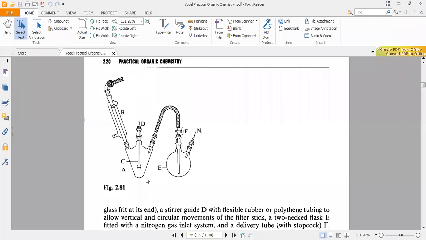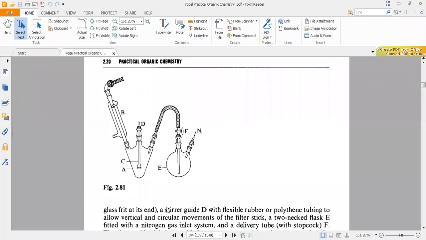pump, and so the solubility here shall decrease. When the solvent is removed, concentration shall increase. Concentration increase means solubility shall decrease. So crystallization shall start here. Once crystallization starts, we stop the pump function.